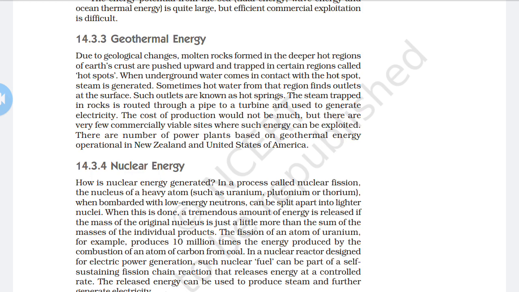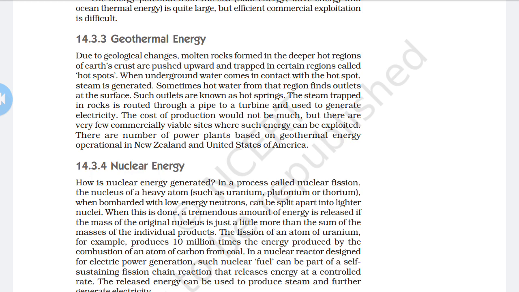So here, as we know, in our earth crust, geological changes occur continuously. Molten rocks from the deeper hot regions of the earth crust are pushed in an upward direction and trapped in certain regions. It is known as the hot spot. Now, when underground water comes in contact with the hot spot, steam is generated. It is known as the hot spring.